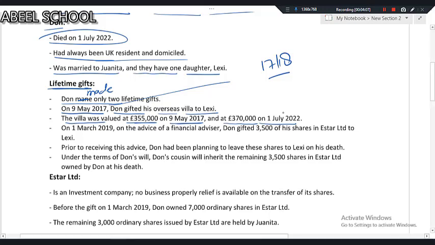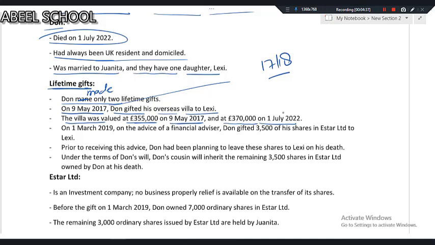Basically, once someone has given the gift during his lifetime, then on the death of the donor, if the value of the asset increases, we never account for the increase in the value of the asset once it was gifted during the lifetime of the donor.